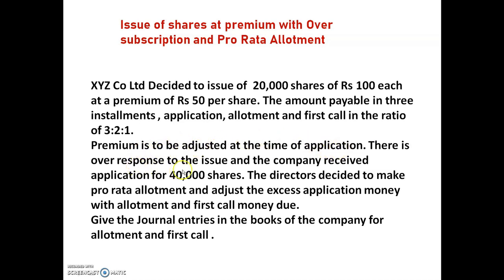There is an over response to the issue and the company received applications for 40,000 shares, so this is a case of oversubscription. The directors decided to make pro rata allotment and adjust the excess application money with allotment and first call money due. Give the journal entries in the books of the company for allotment and first call.